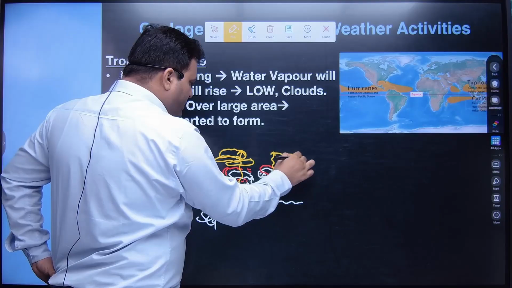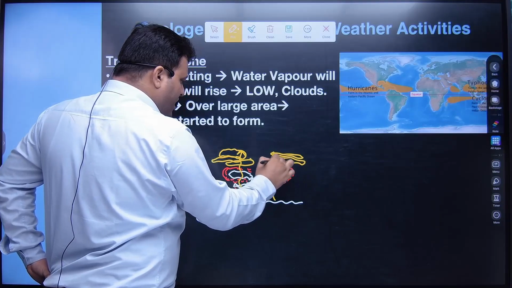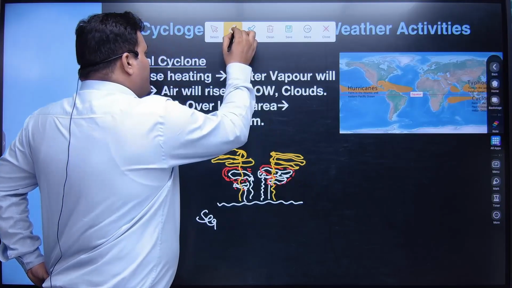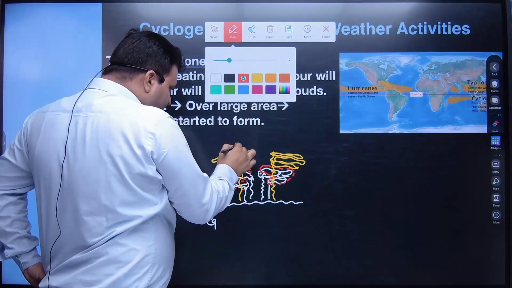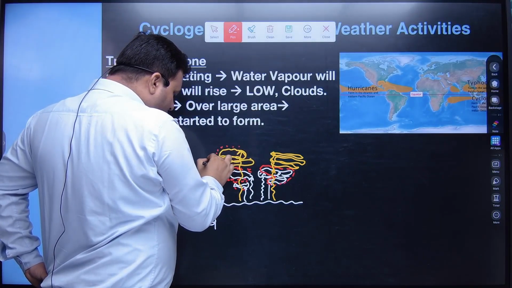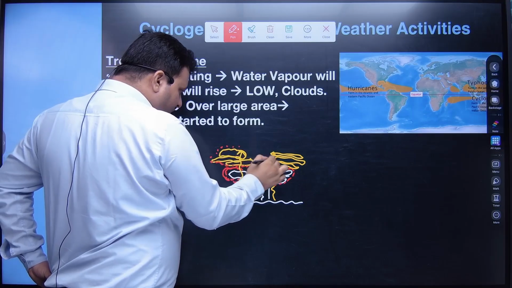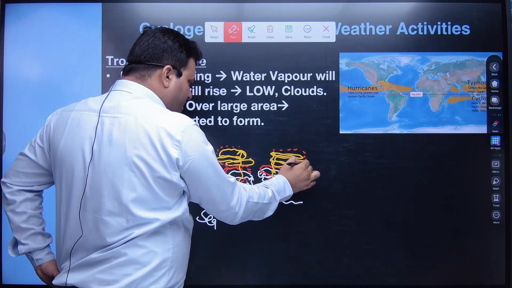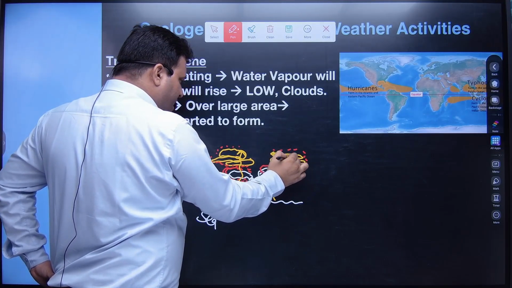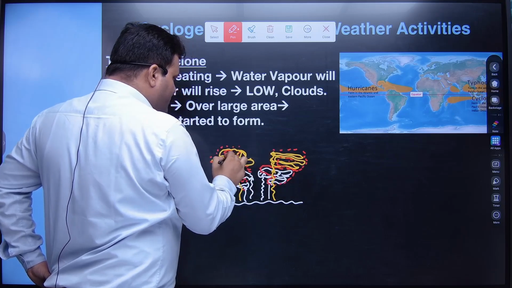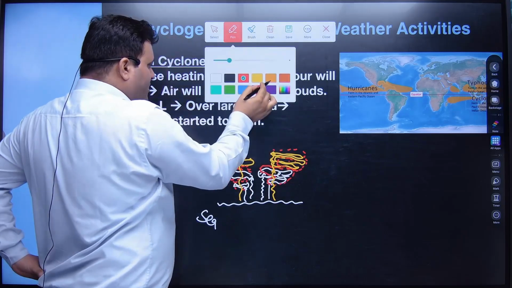So we will have what? This saturation, and as a result of that, cloud formation will take place. Similarly and simultaneously, we will also have the latent heat of condensation, which will be there here, for example. And as a result of that, here we'll have what? Warm air.